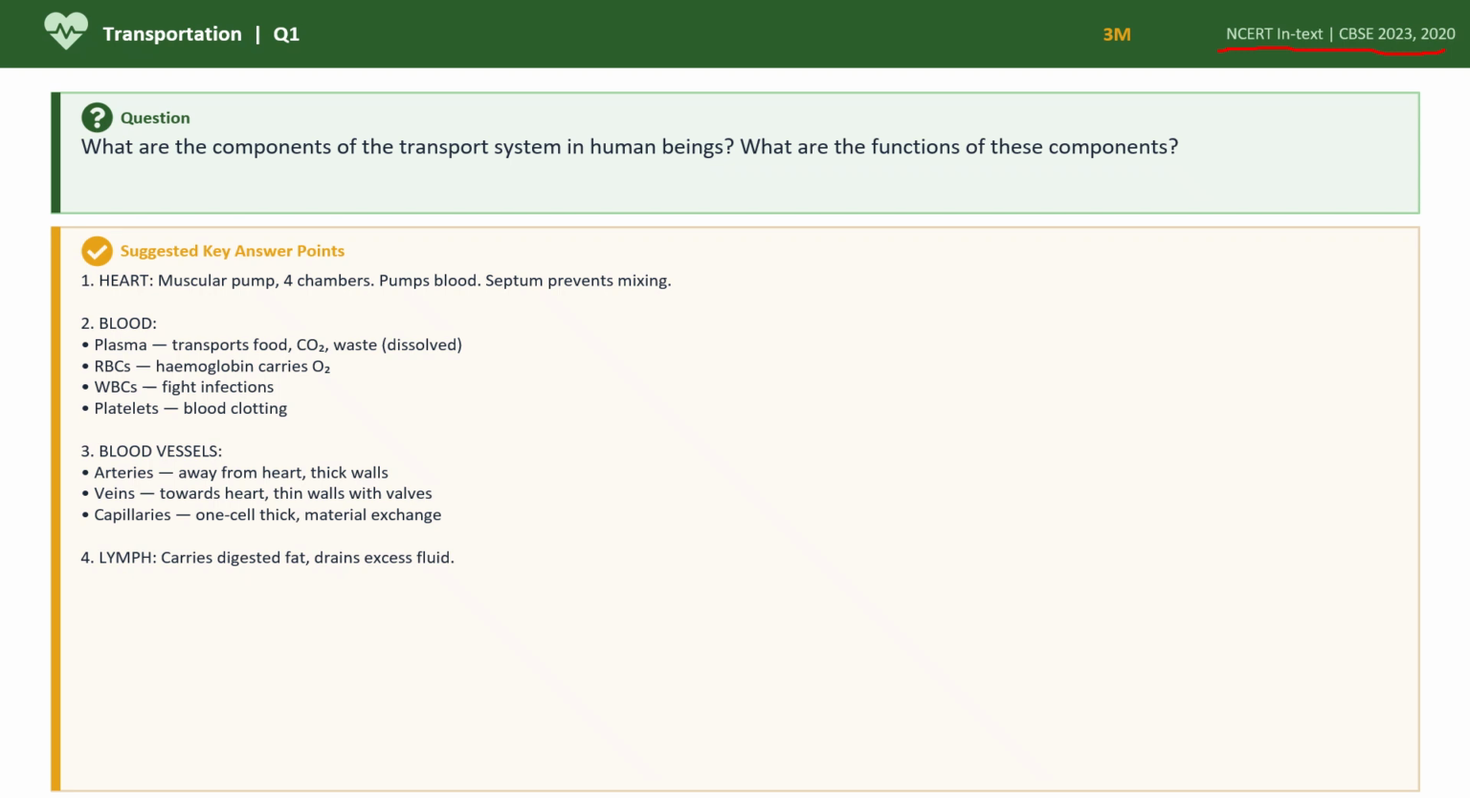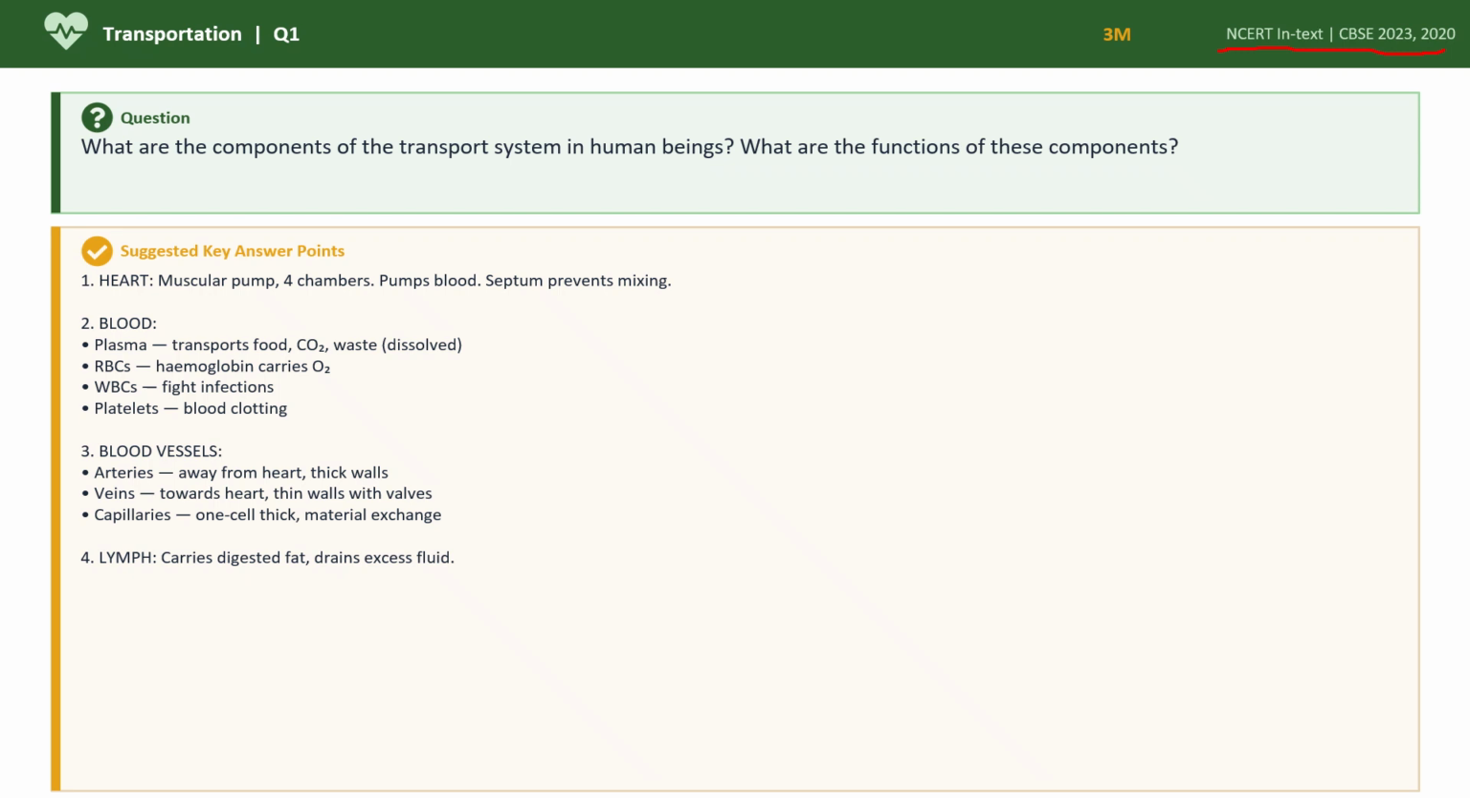What are the components of the transport system in human beings? What are the functions of these components? See, actually heart, blood vessels and blood, these are the components of the transport system in human beings. And what are its functions? So heart. Heart is a muscular pump. It is having 4 chambers, atrium and ventricles. And what is its function? It functions in pumping the blood. And septum helps in preventing the mixing of the oxygenated and the deoxygenated blood.